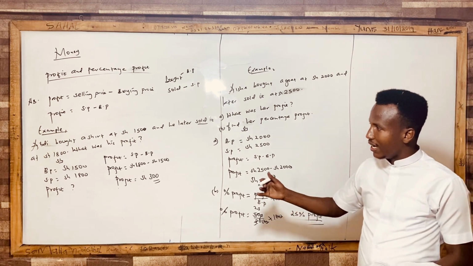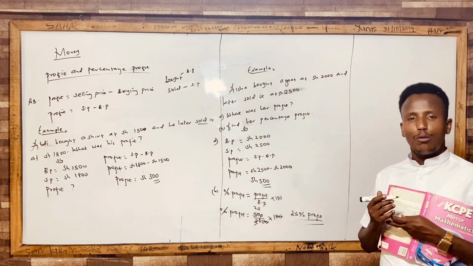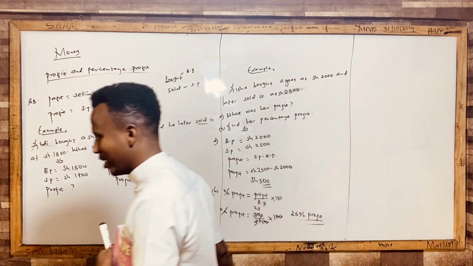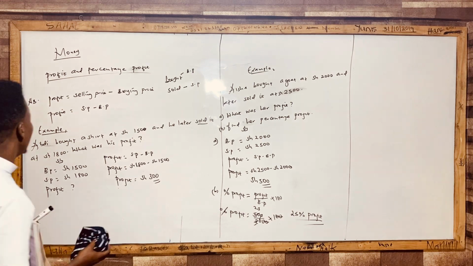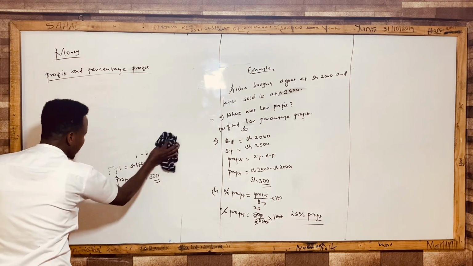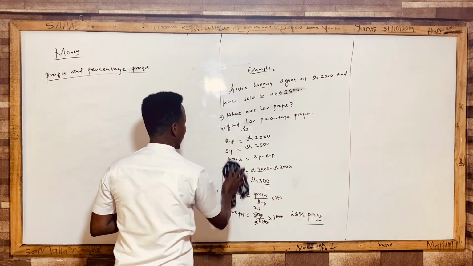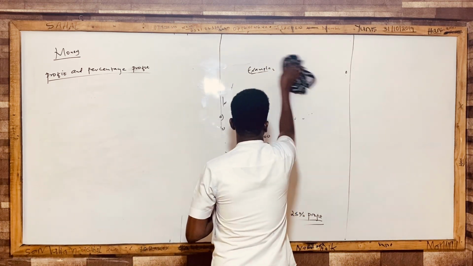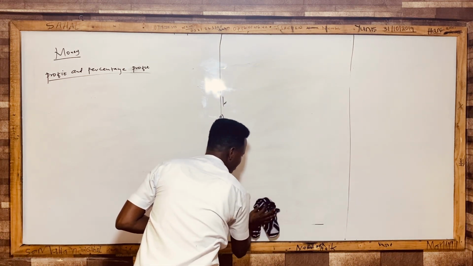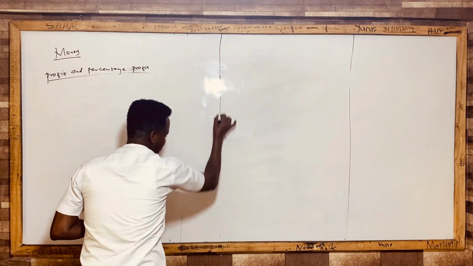Then in our next examples, because we need to see more examples so that you capture this thing, we are going to see what we normally call indirect questions. Let's see the indirect questions and how they are framed in the national exam. Remember, we are within this subtopic called profit and percentage profit, but we have indirect questions that will come in the national exams, KCBE.